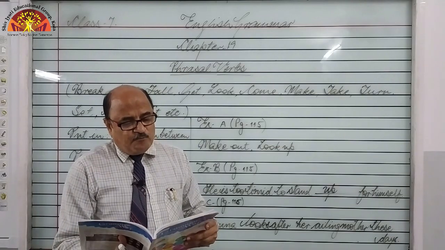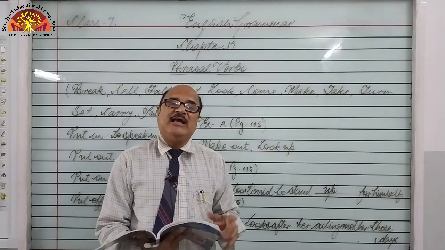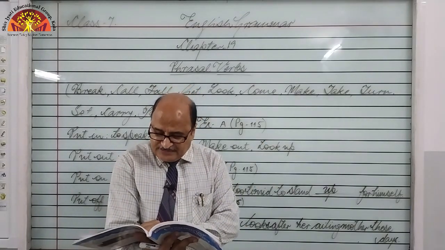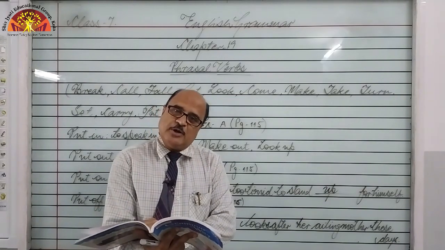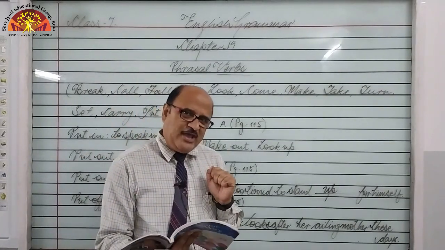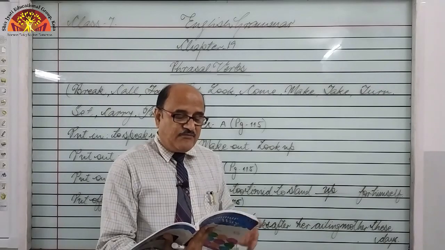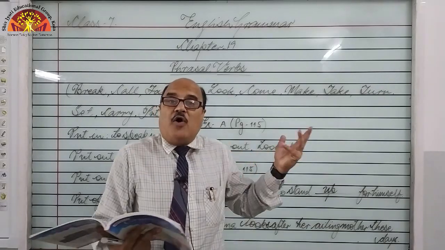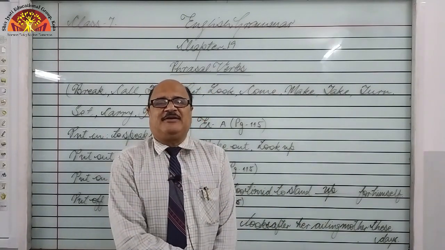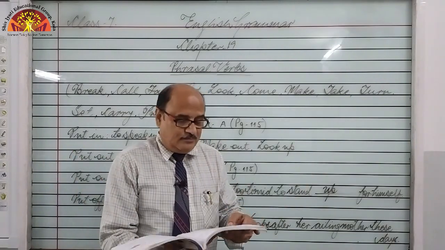So, one more we can see: the funding to this college has been blank space. What to write? Some options have been given on the previous page 115, in the box. According to the box, one of the options we are going to take to make the sentence meaningful, and that is sentence number 5: the funding to this college has been cut off, to discontinue, right? Pay the bill of your electricity connection, otherwise the connection will be cut off, right, to remove.